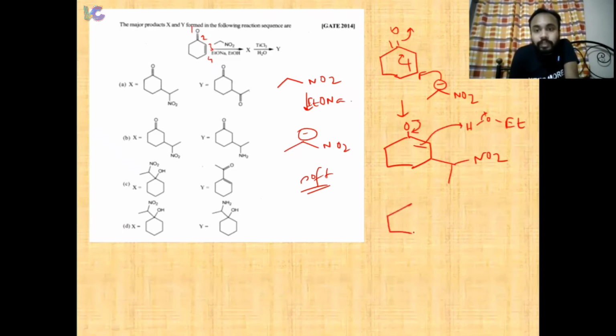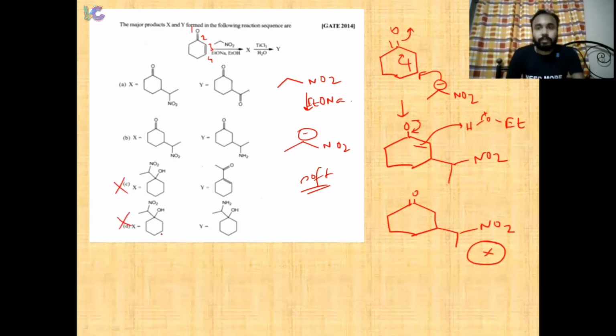So we are getting this as the X, right? This is our X. So in the first case, after getting the X, we can eliminate these two. Okay. Now we have these options. Here we have both are X. Now in the second case, what happens?